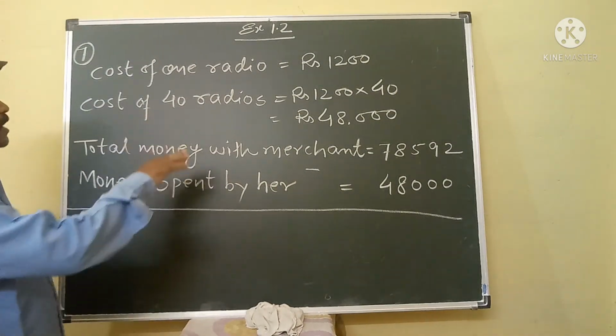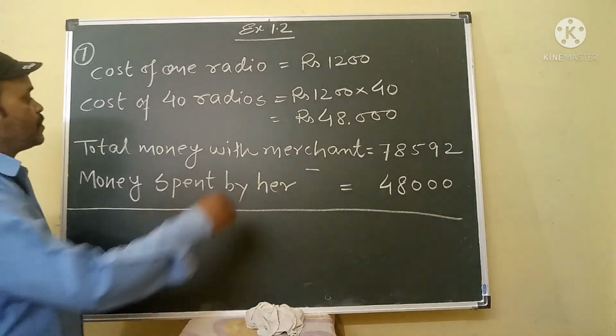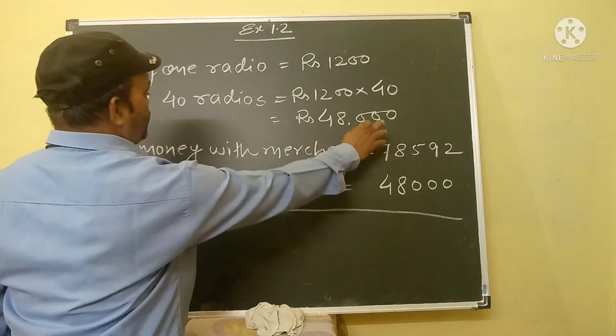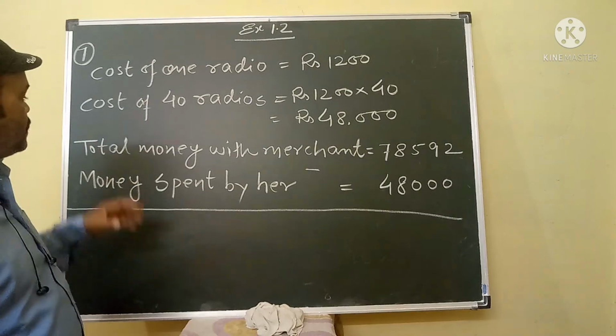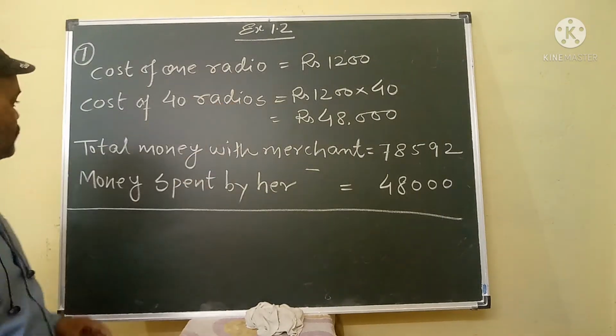Then after we will find out the cost of 40 radio sets, which will be 1200 into 40. That will give you 48,000. Rupees 48,000 is the total cost of 40 radio sets.